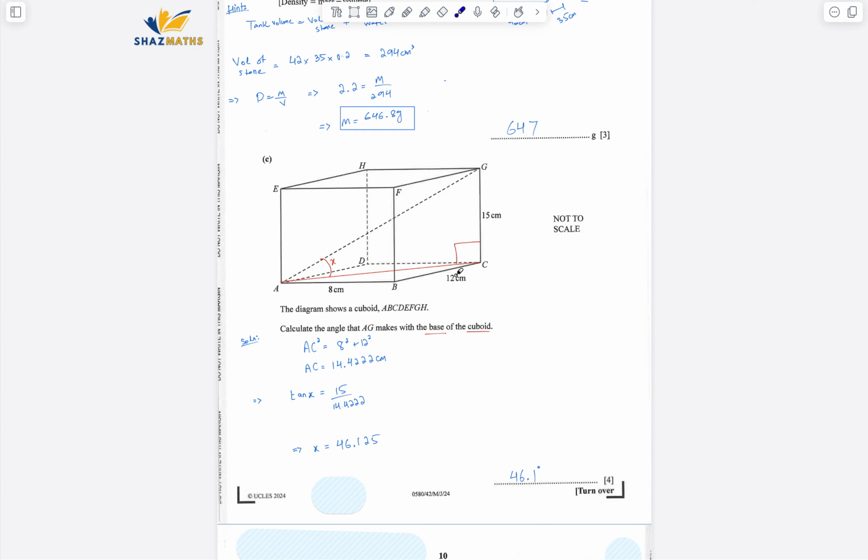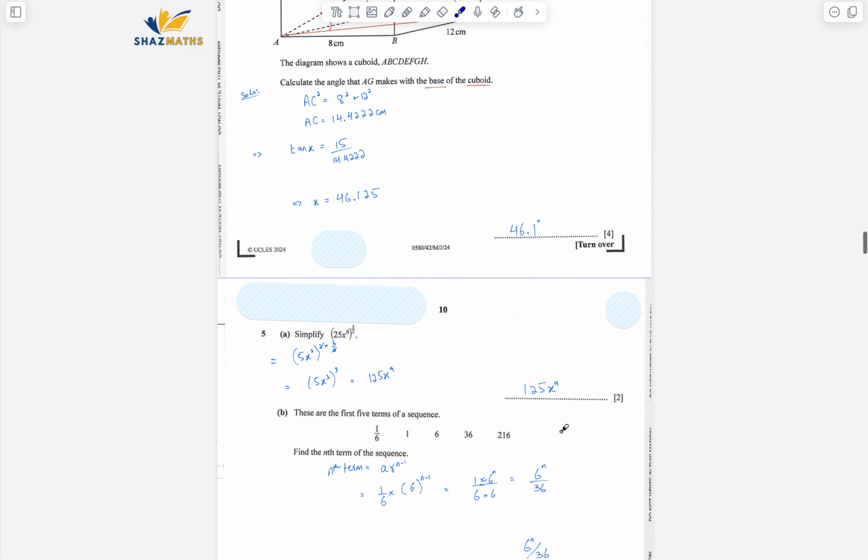For that one, I need the base. So I know it's a cuboid. This angle is 90 between these two sides because they are rectangles. So using Pythagoras, AC square equals 8 square plus 12 square. I got AC. Once I have that one, I know this angle is 90. I have base, I have perpendicular, so I've used tan. So tan of X equals perpendicular over adjacent, and I got this angle as 46.1 degrees.